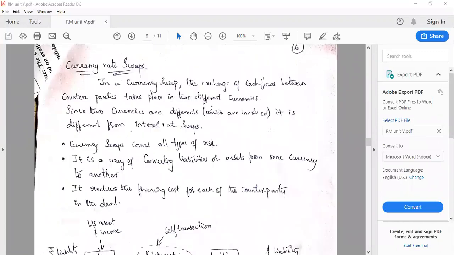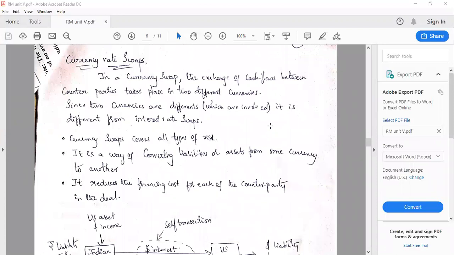The first one is currency rate swaps. First of all, what is a swap? A swap is nothing but an underlying asset or a financial instrument that is exchanged between two parties. Suppose you are exchanging interest rates, they will be exchanged with the other party. Suppose it is currency, then currency will be exchanged between the two parties.